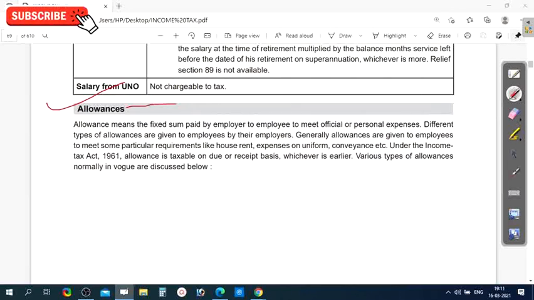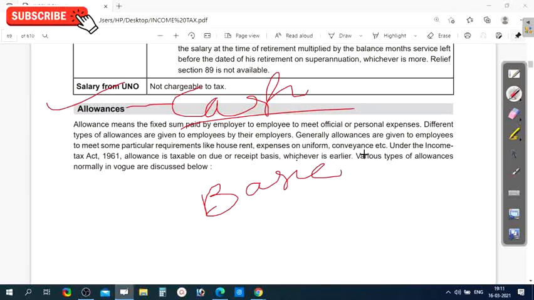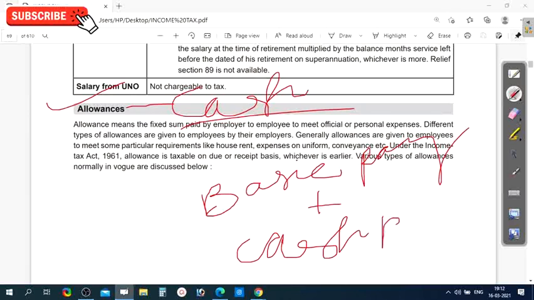In addition to the basic pay or basic salary, the employer will give some cash benefits to the employee, and these cash benefits are called allowances.